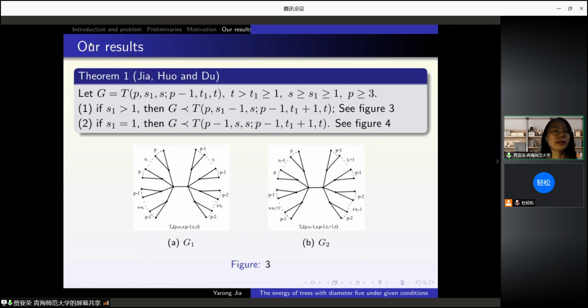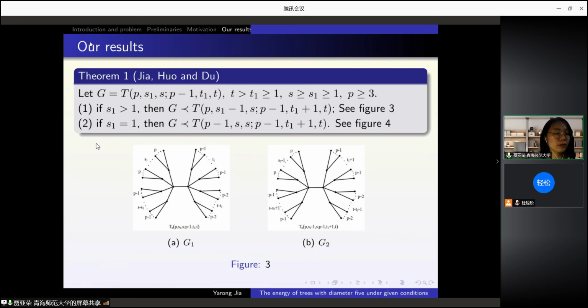Let's see theorem 1. This is our result. Let G equal to T(n+1,p,q,t1,t), t greater than t1, greater than or equal to 1, s greater than or equal to s1, greater than or equal to t1, p greater than or equal to 3. We have two situations.